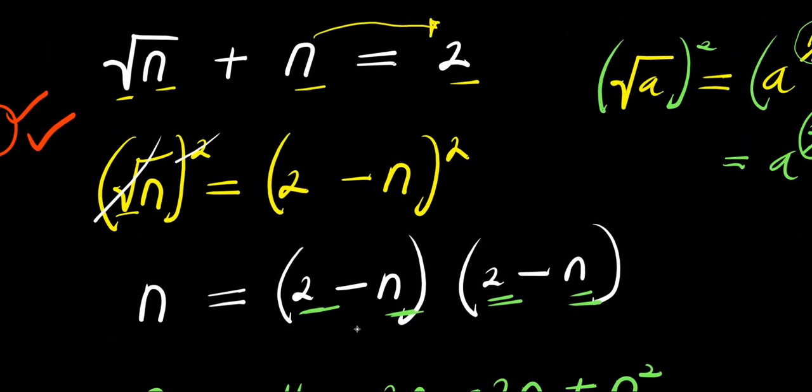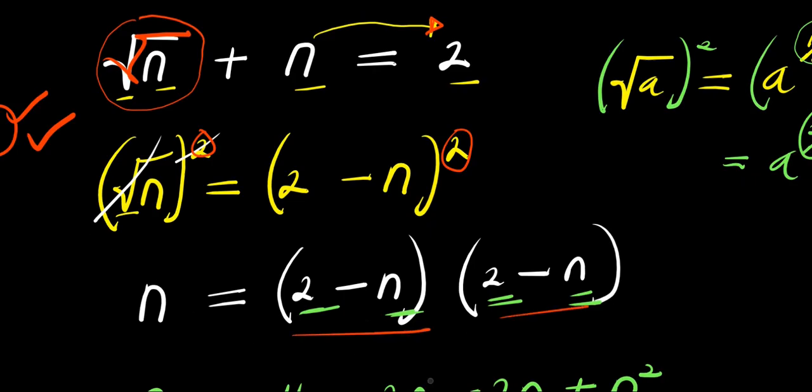So guys, here is a quick recap. Remember, you have a square root here. We isolated the square root by taking this n across the equality sign, it becomes negative n. We took the squares of both sides of this equation to eliminate the square root, and that resulted in us having this here.